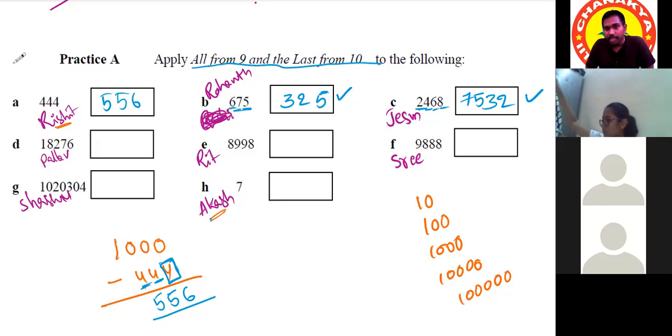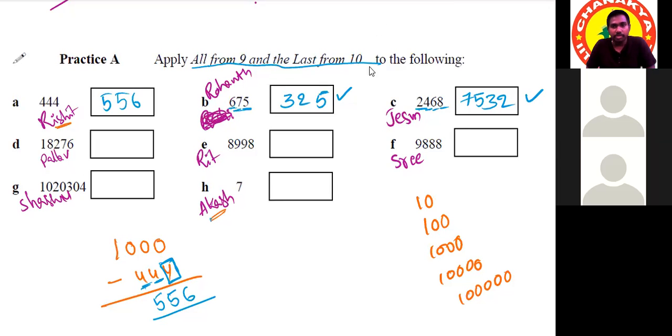Okay. Abhinav, please respond. Where is your doubt? Sir, actually, I came late and I am a new joinee. Okay, no issue.